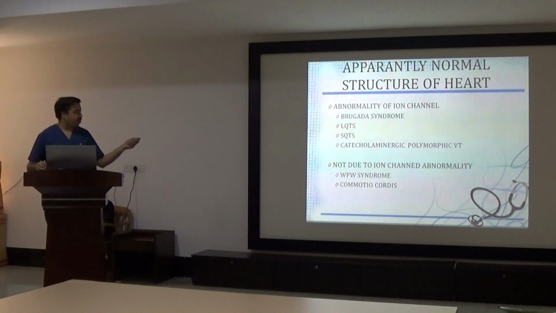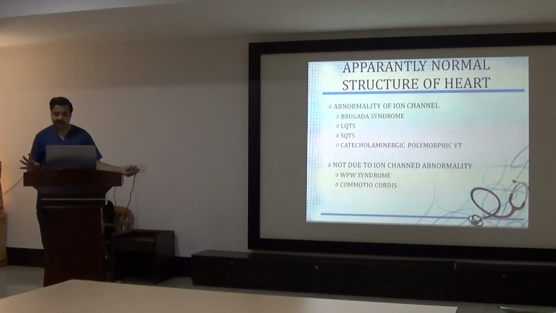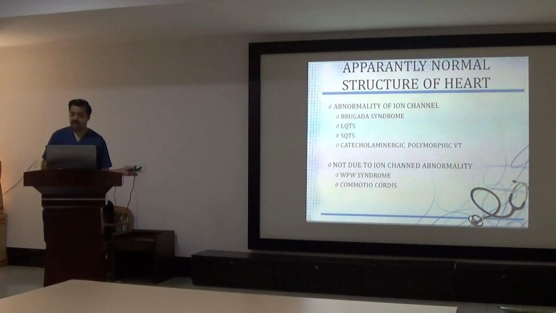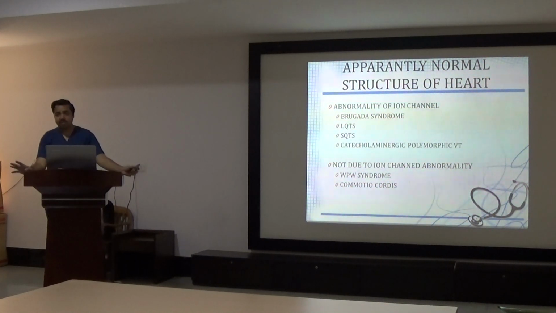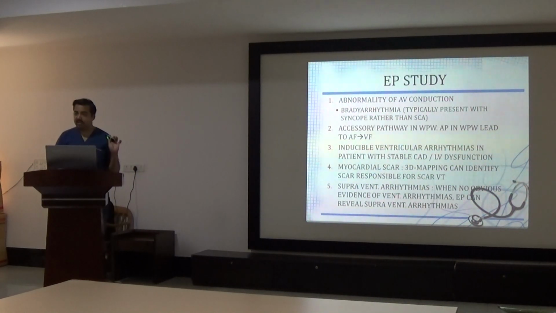Out of this, Brugada can be ascertained on ECG only, LQT on ECG, CPVT if ECG is taken during ventricular tachycardia, because it generally is bidirectional VT. That is a very classical ECG where EP is not recommended. WPW syndrome can also be found on ECG. Short QT can also be found on ECG, but these are found only transiently. If ECG did not show anything, coronary angiography comes normal, all other investigations are normal, and all other causes are ruled out, then an electrophysiology study is recommended in this case.